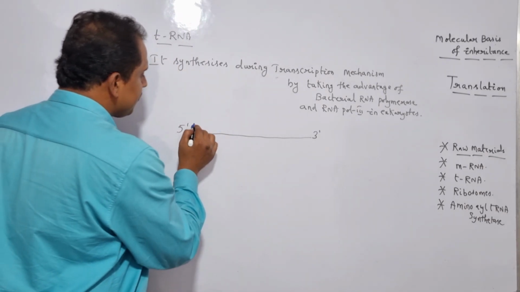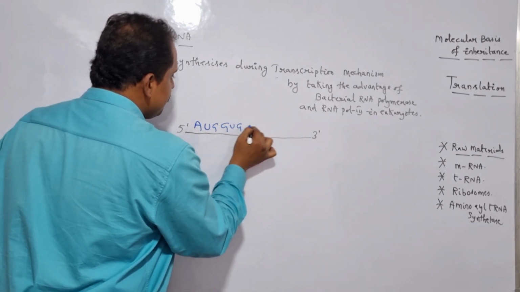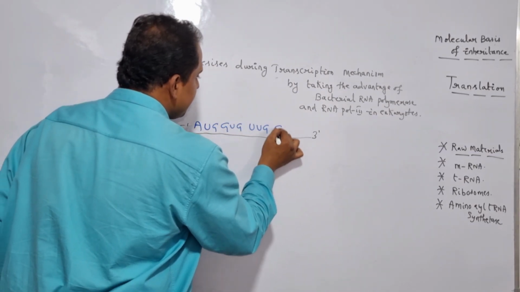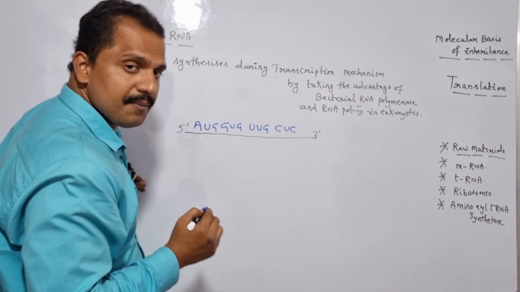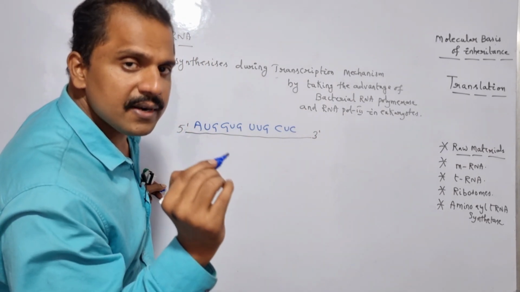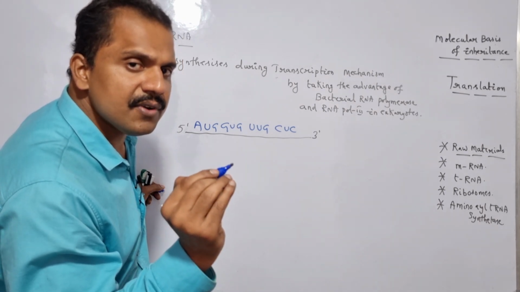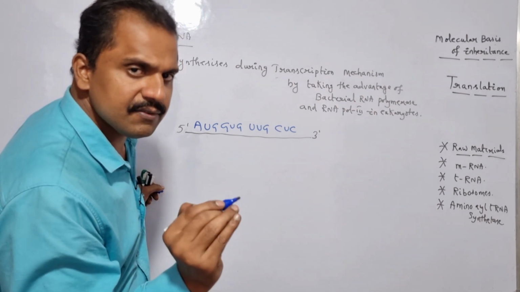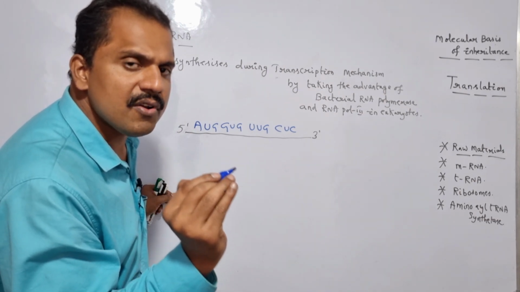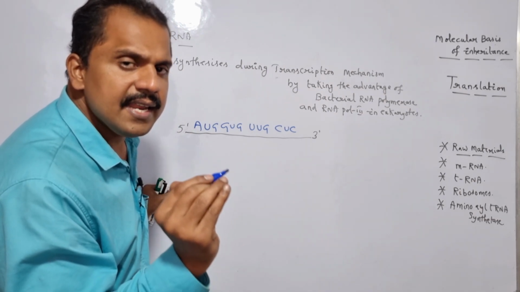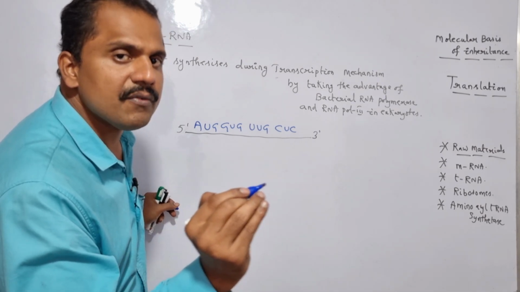Let us assume some of the codons like AUG, GUG, UUG and CUC. Each and every codon in the mRNA is very specific to one particular amino acid. But the amino acid itself is unable to recognize the codon in the mRNA. In order to recognize the codon, the amino acid takes the advantage of a specific adapter RNA molecule, which is nothing but tRNA.